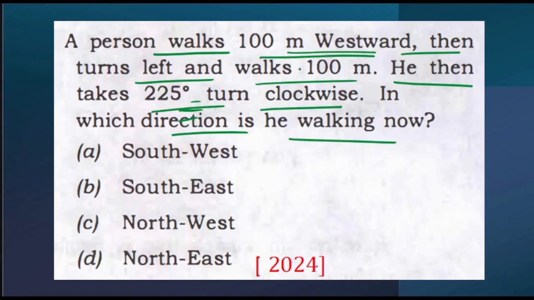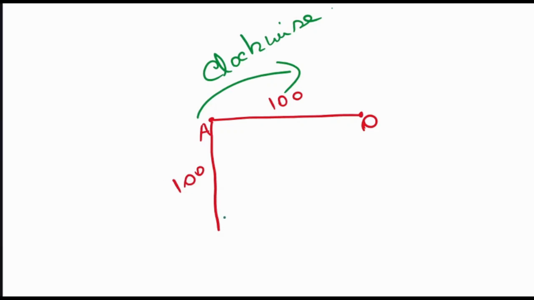So what they meant is that he takes a 225-degree turn clockwise. Now he is at this position and he will go in this direction. Now this is my 180 degrees, right? Because this is 100, this is 100. So this particular point is 180 degrees. But he is going to 225 degrees. That means again 45 degrees from here.